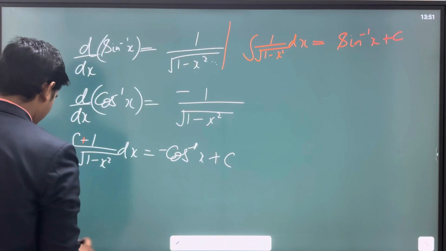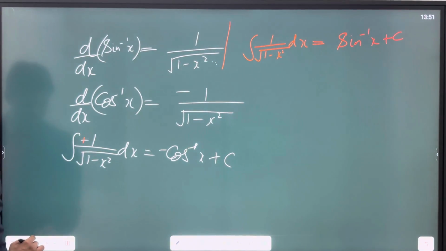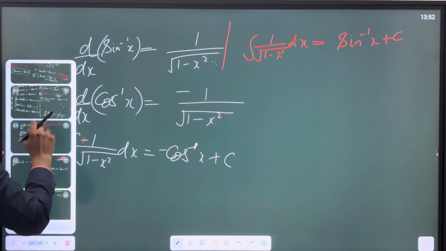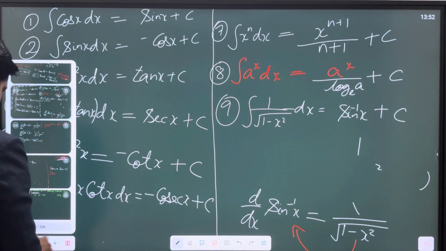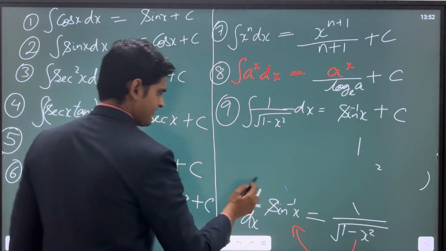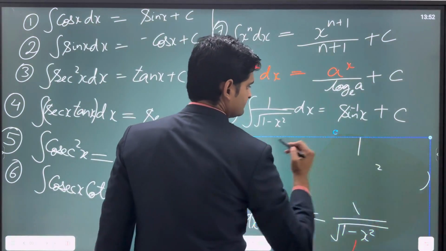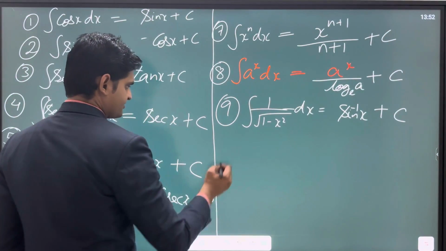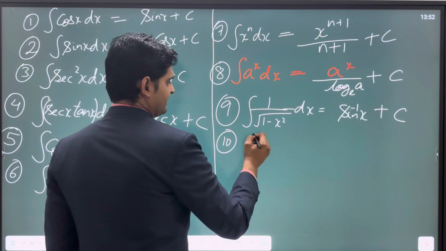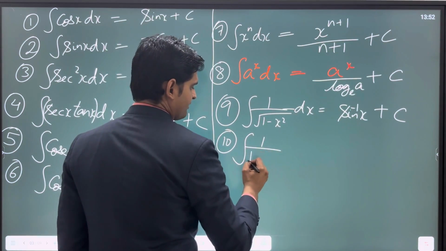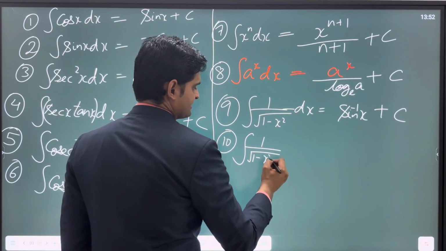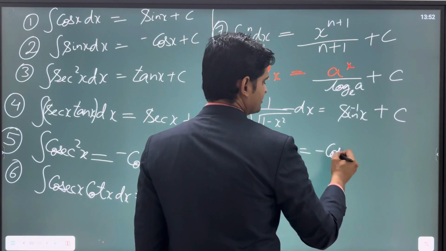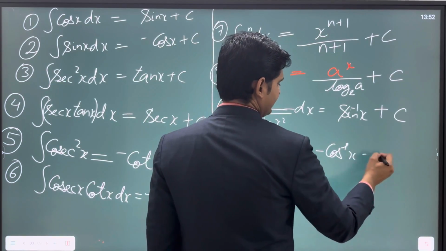So let me come back to our main page. Look here. So our 10th formula is the integration of 1 upon under root 1 minus x square, which can also be written as minus cos inverse x plus c, right?